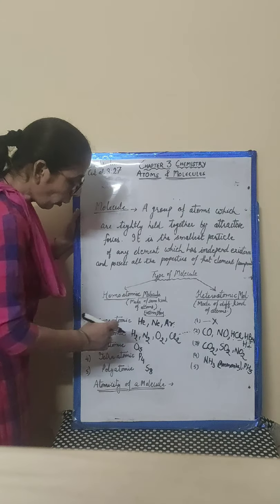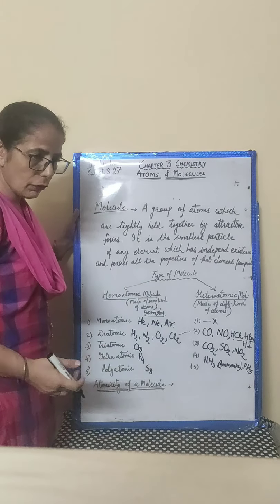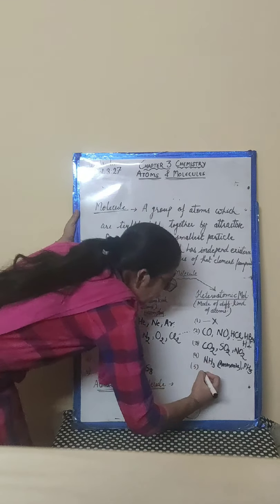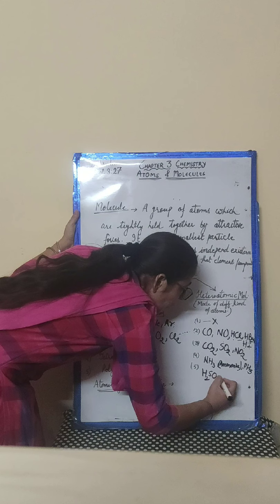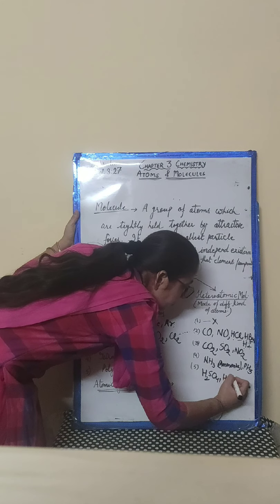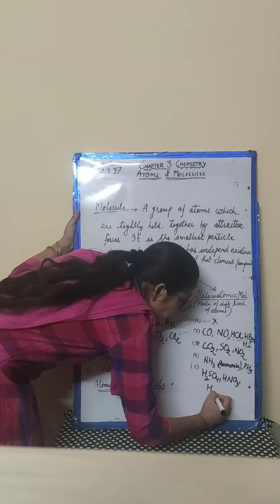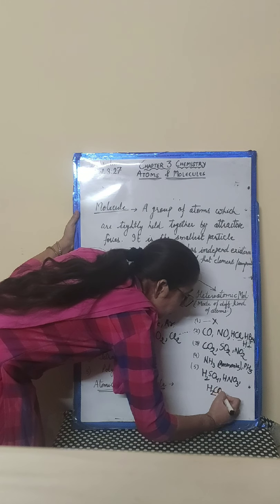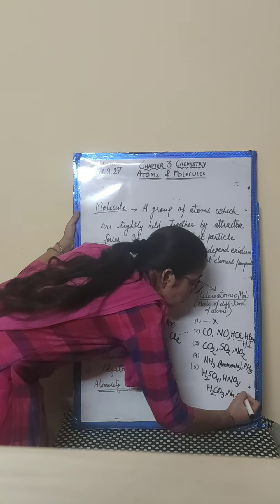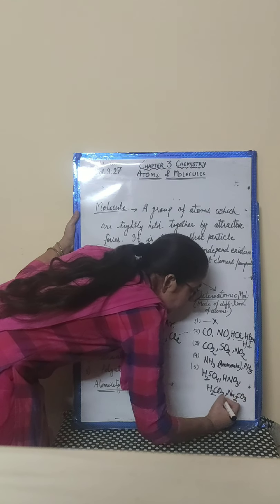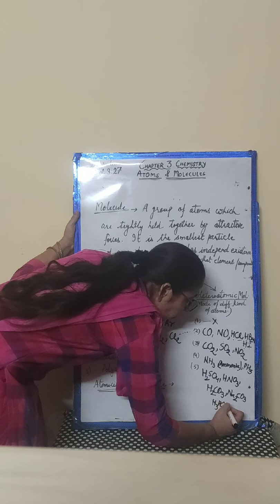Next can be polyatomic. Polyatomic means more than, see, 4 atoms, like H2SO4, HNO3, H2CO3, Na2CO3, H3PO4.